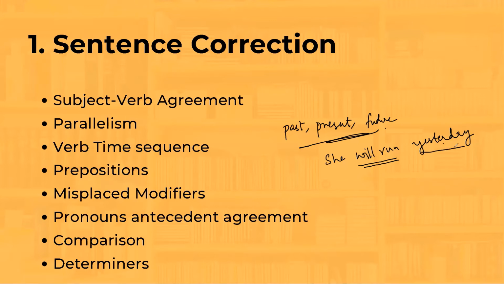But the time is mentioned as yesterday, which is in the past. So will run is a verb, which is a future tense verb. And yesterday is the past. It is not matching. Adike the correct sentence would be she ran yesterday, which is a past form of the sentence. Or future form will be she will run tomorrow. So those are the two correct forms. She will run yesterday is tappu. That is verb time sequence.